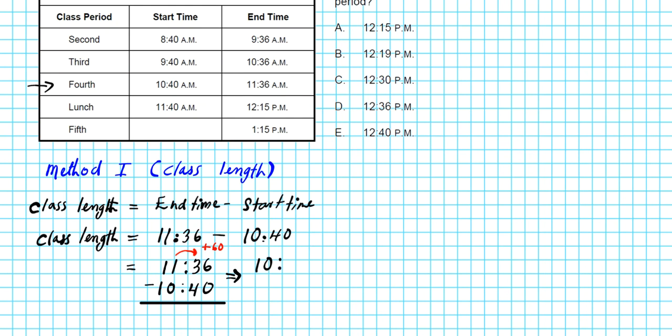And then when you add the 60 minutes that you borrowed to the 36 minutes, that will give you 96 minutes. Now we'll subtract 10:40 from that time. Now this looks better because we have enough minutes to take away 40. So if you do your arithmetic, you calculate the difference, you end up with 56 minutes. Okay, this is how long each class period is.